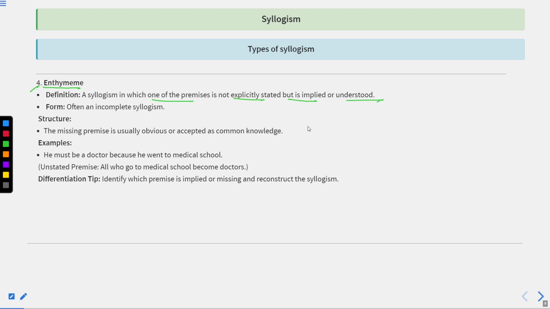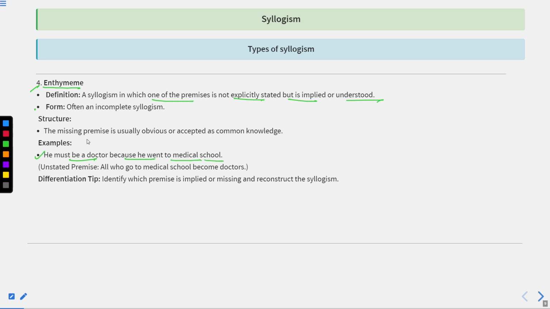But that is not the correct approach. The point of concern for all students should be that it can be this type of syllogism also, where only one statement has been provided, and based on that you will have to assume another statement.